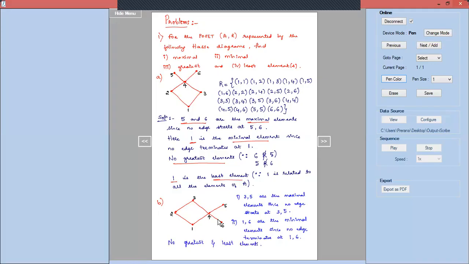Whenever it comes to greatest, if there is no greatest or no least element, you need not quote the reason. You just have to understand that there are no greatest and the least element and write the same thing. Whenever you are saying that any particular element is the greatest or the least element, it's always preferable to write down along with the reason.